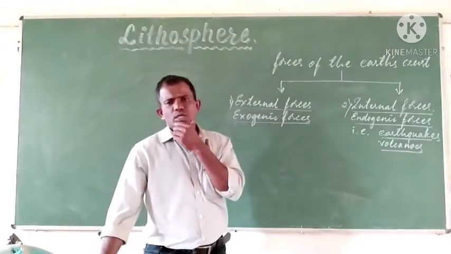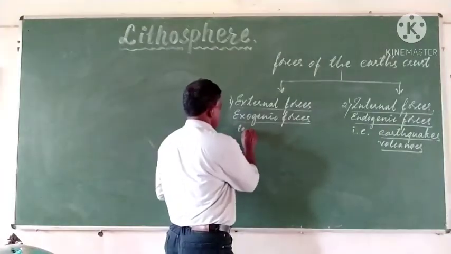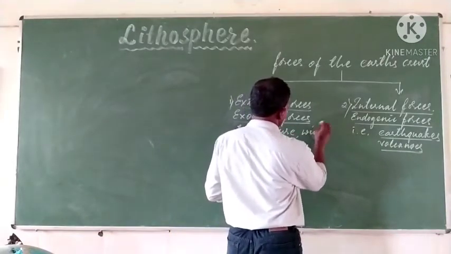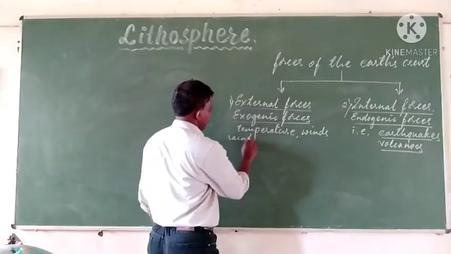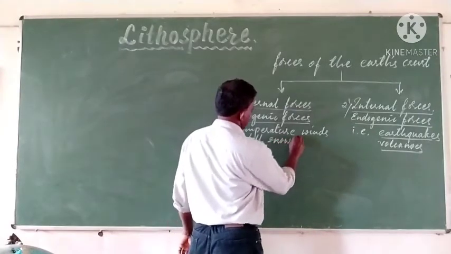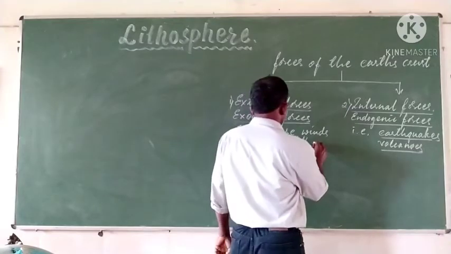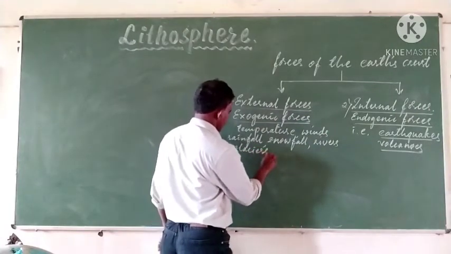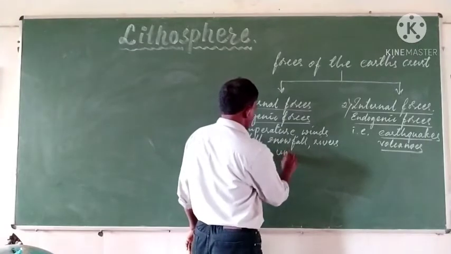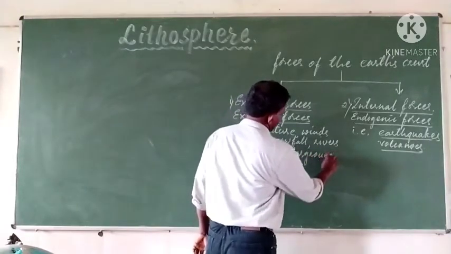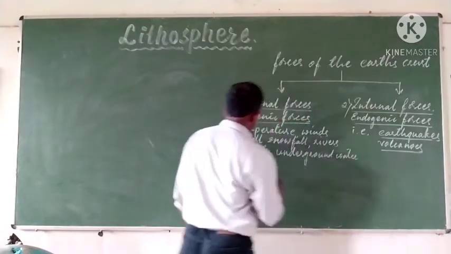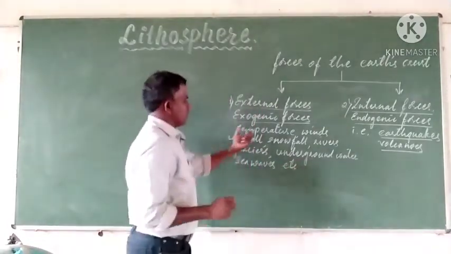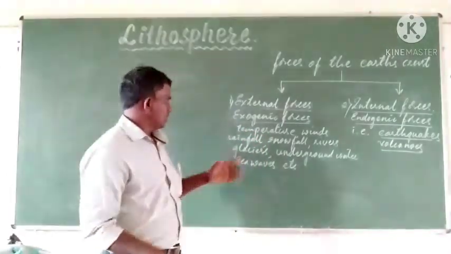The external forces are such as temperature, winds, rainfall, snowfall, rivers, glaciers, underground water, sea waves, etc. All these appear on the surface of the earth.